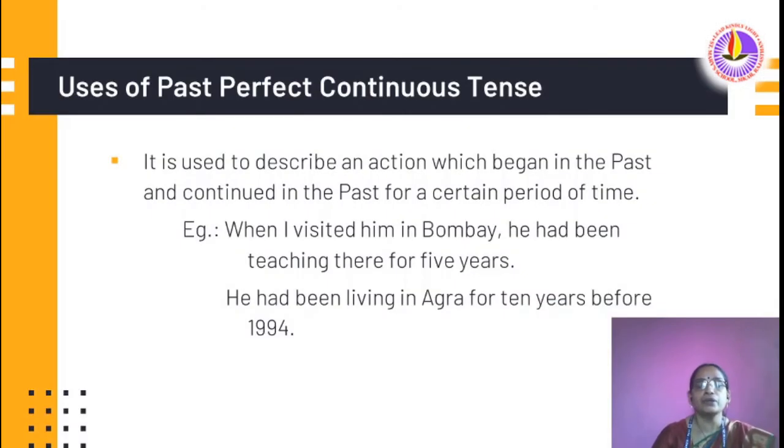Uses of past perfect continuous tense. It is used to describe an action which began in the past and continued in the past for a certain period of time. When I visited him in Bombay, he had been teaching there for 5 years. He had been living in Agra for 10 years before 1994. Here in past perfect continuous tense, we describe an action that began in the past and continued also in the past.